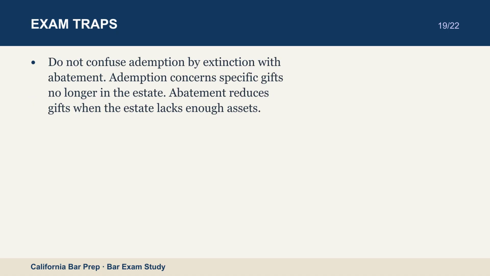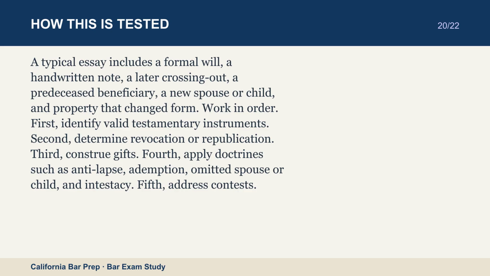A typical essay includes a formal will, a handwritten note, a later crossing out, a predeceased beneficiary, a new spouse or child, and property that changed form. Work in order. First, identify valid testamentary instruments. Second, determine revocation or republication. Third, construe gifts. Fourth, apply doctrines such as anti-lapse, ademption, omitted spouse or child, and intestacy.